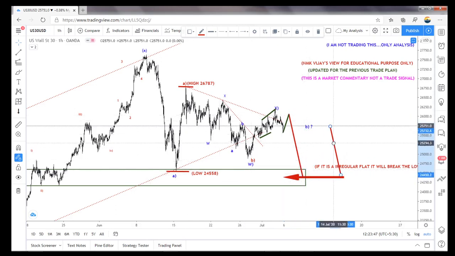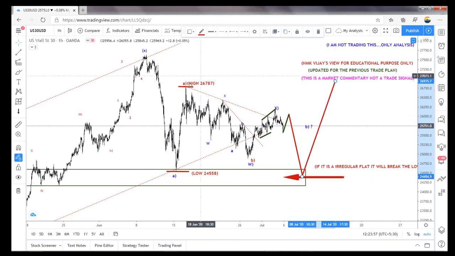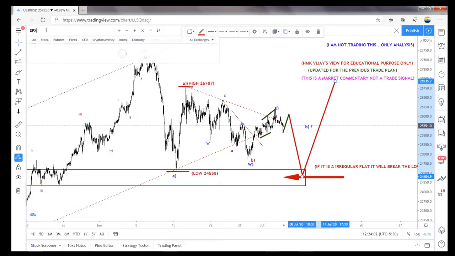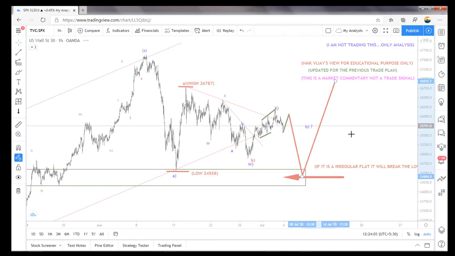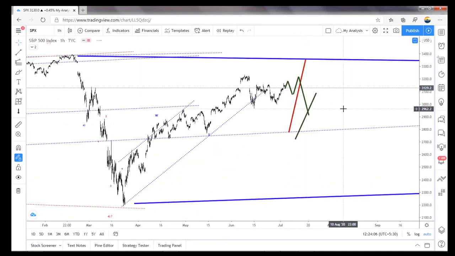Once it does that, the S&P 500 also comes to the downside, and again I am looking for that bullish scenario, then it can make a high here once this is completed.